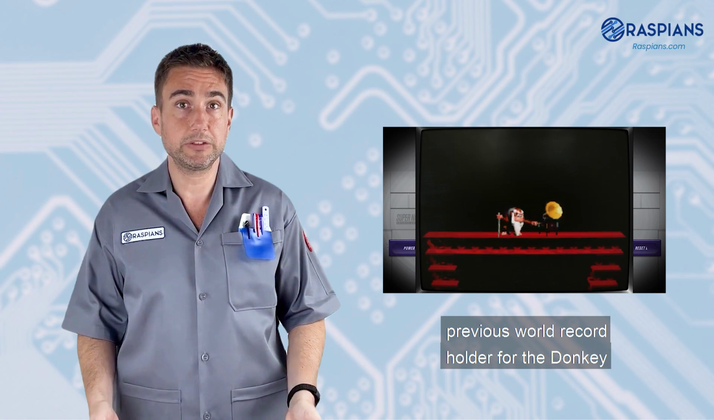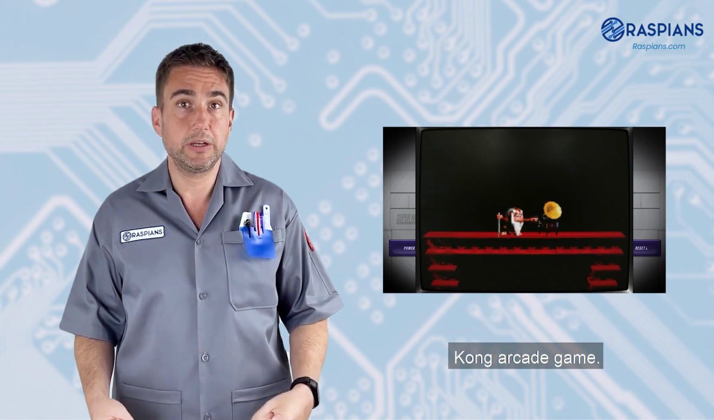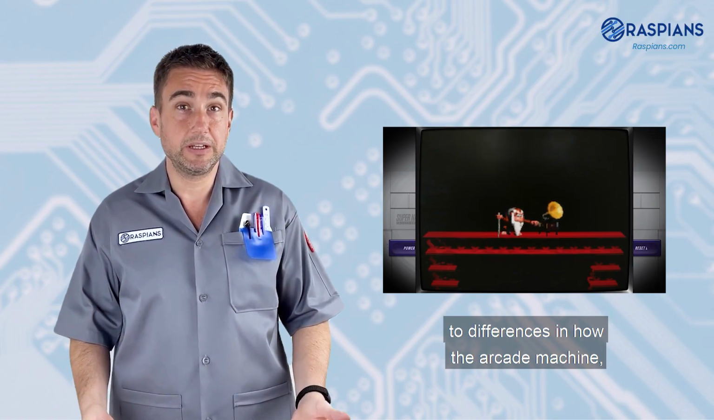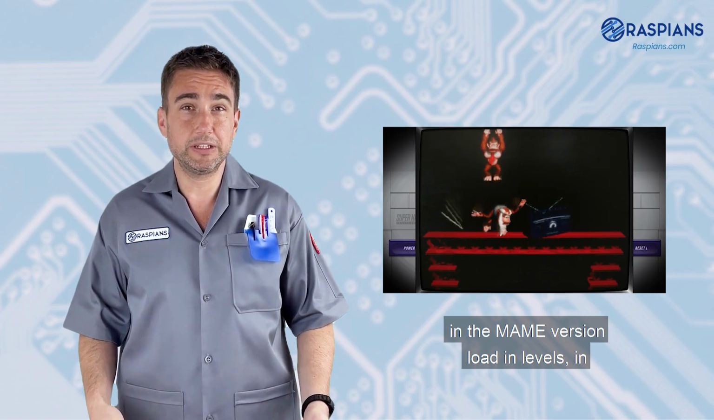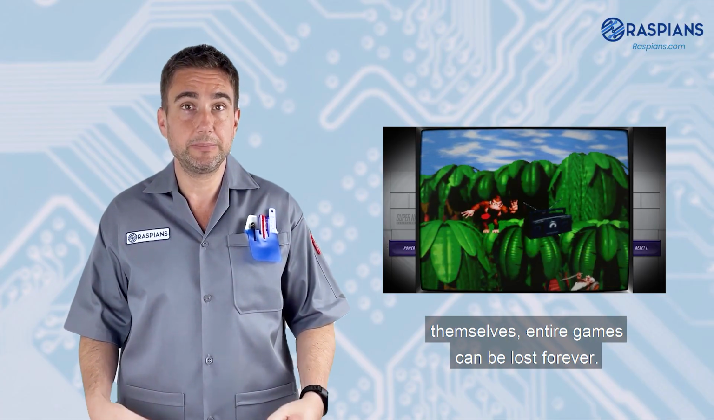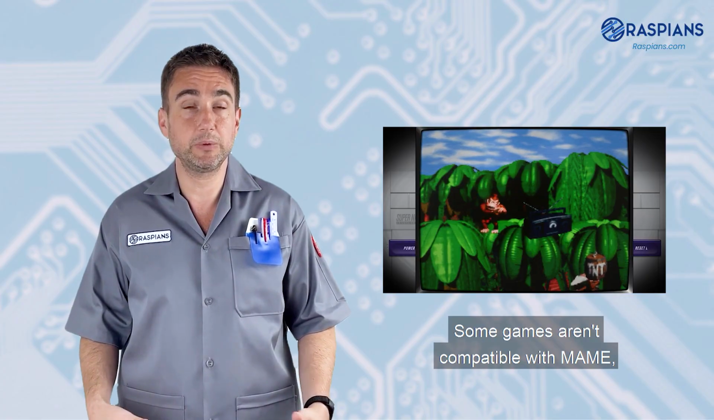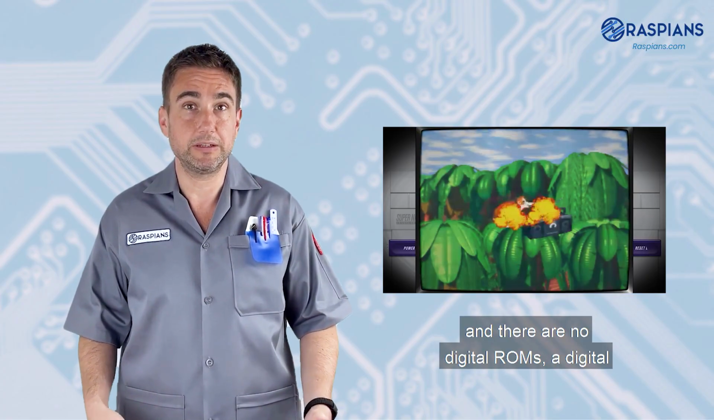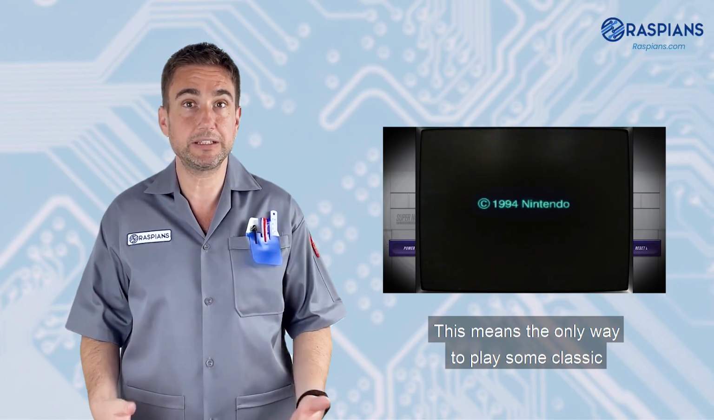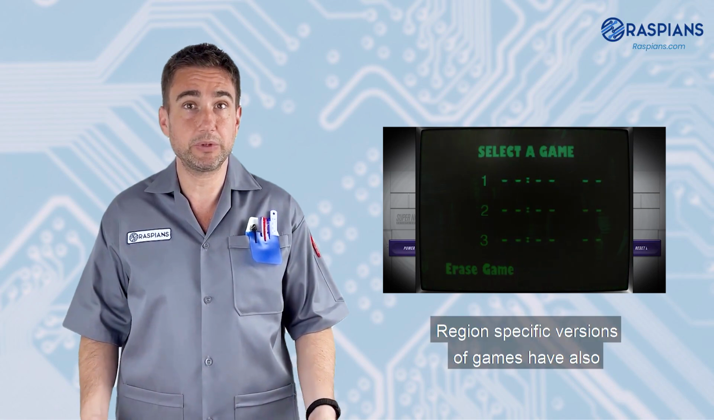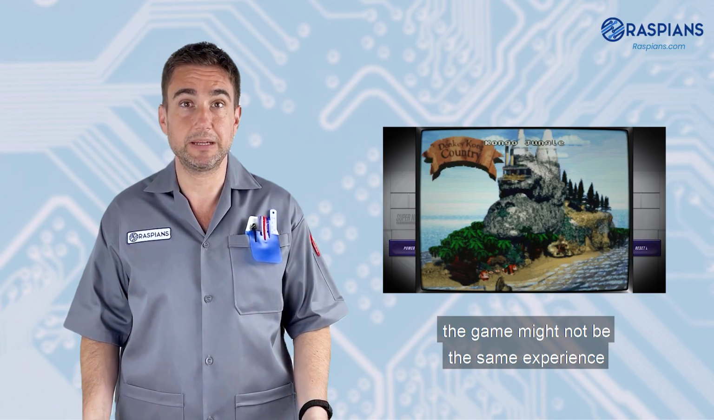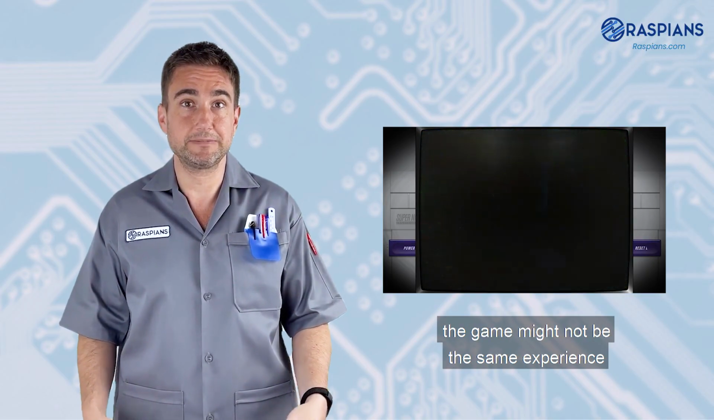Billy Mitchell, the previous world record holder for the Donkey Kong arcade game, was exposed for using a banned emulator due to differences in how the arcade machine in the MAME version loads in levels. In addition to slight variations in the games themselves, entire games can be lost forever. Some games aren't compatible with MAME, and there are no digital ROMs, a digital version of the game's code that lets it run on an emulator. This means the only way to play some classic arcade games is to track down a machine. Region-specific versions of games have also never been emulated. While this doesn't mean you can't play them, the game might not be the same experience.